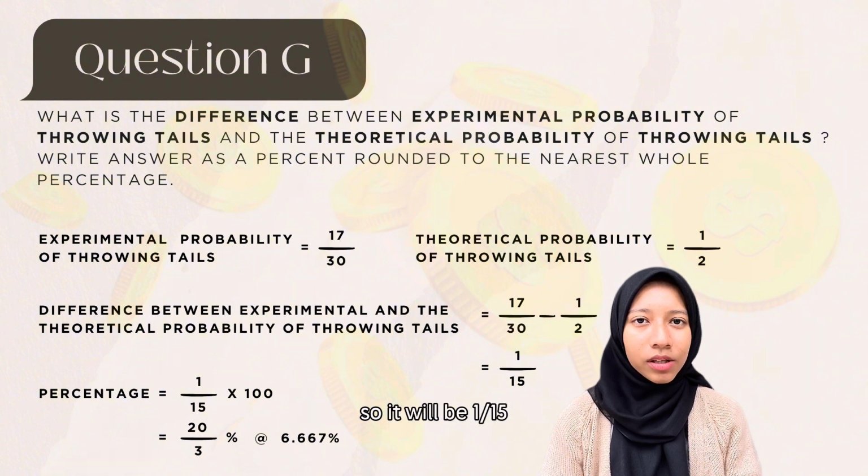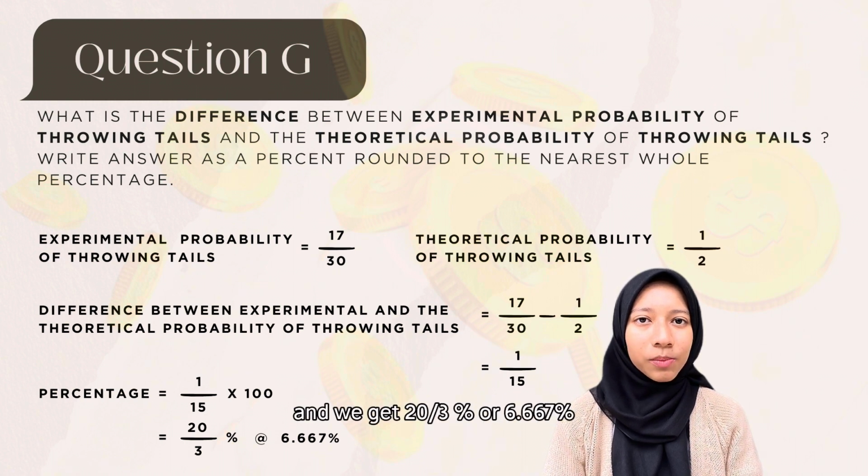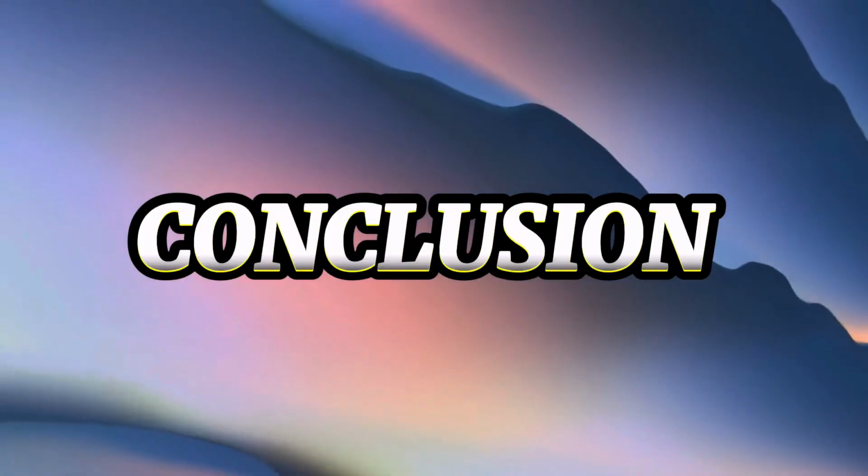So, it will be 1 over 15 multiplied by 100 and we get 20 over 3% or 6.667%.